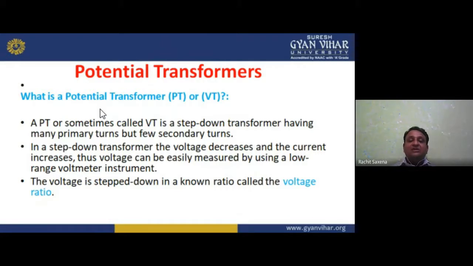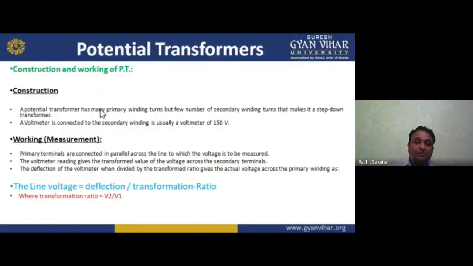Thus voltage can easily be measured by using a low range voltmeter instrument. The voltage step down is known as the voltage ratio. Previously we had the CT ratio, the current transformer ratio. Here we have the voltage ratio. Now the concept and working of the PT. My dear students, a potential transformer has many primary turns but a few secondary winding turns. That makes this a step down transformer.